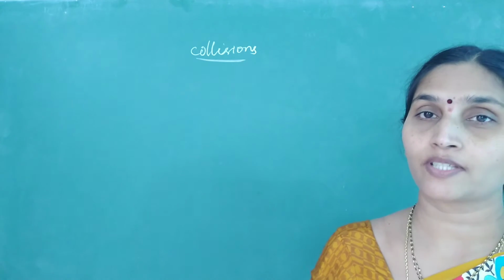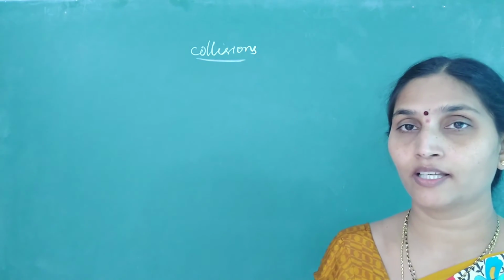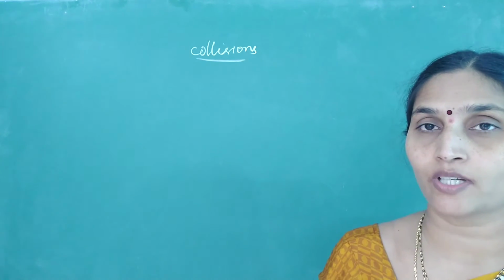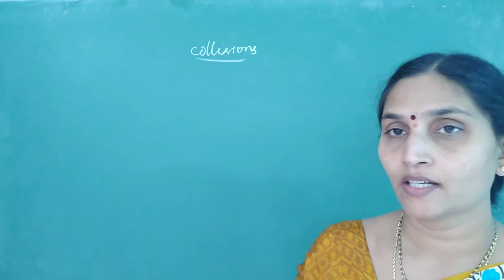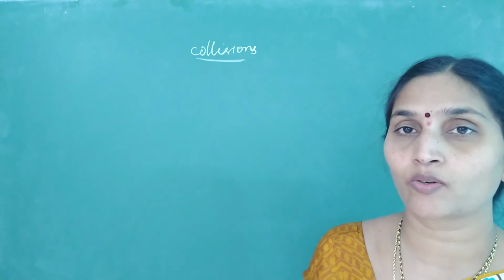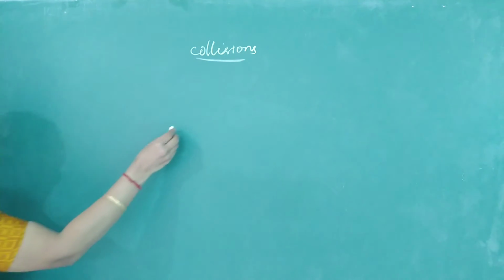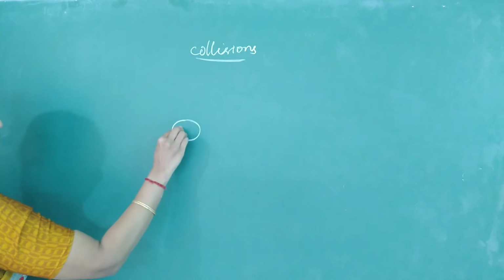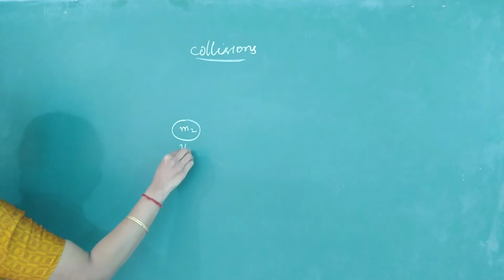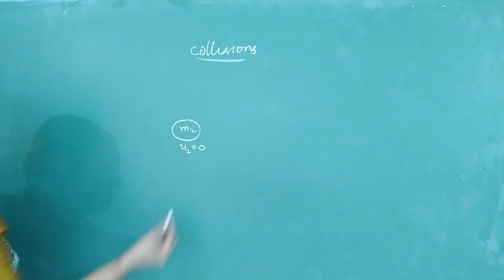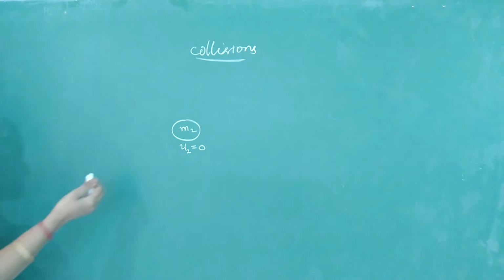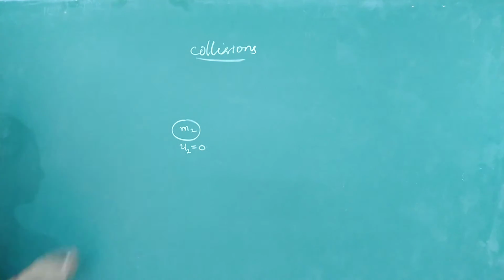Now that you have studied one-dimensional collision, let's look into two-dimensional collisions. Here we will be dealing with two cases: the first is horizontal, and the second is collision with the floor. So look at the first case. For two-dimensional collision, suppose you have a body of mass m2 which is initially at rest. You can take different cases here; I am taking this condition. This was the NCERT example or NCERT model.